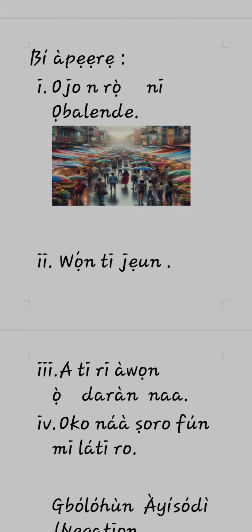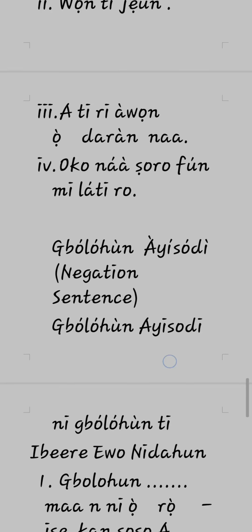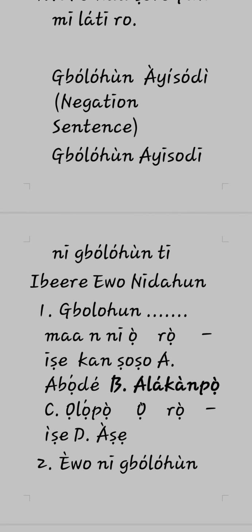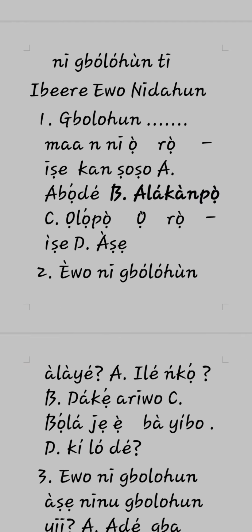Oko náà ṣòro fún wa láti rí. It's difficult for us to weed the farm. Gbólóhùn àyísódì is the next one we'll be looking at, which is known as negation sentence. These are sentences about something that did not happen, that did not occur. So gbólóhùn àyísódì, kí ni àwọn atọ́kẹ̀ kì í? Olú kì í wẹ̀ dáadáa. Ṣọlá kò lọ. Ṣọlá did not go. Ṣọlá ò lọ. So I want us to look at some of these questions and attempt them.